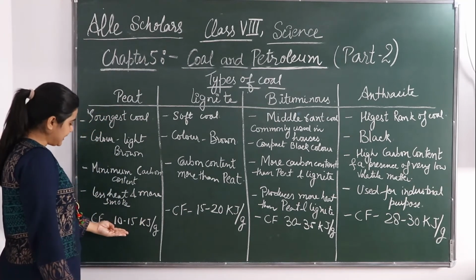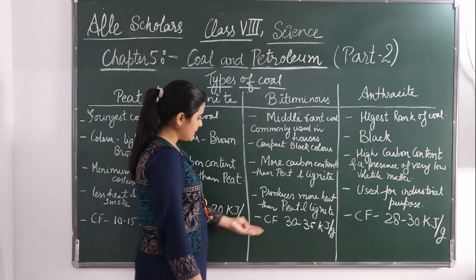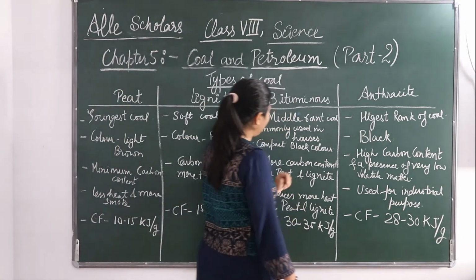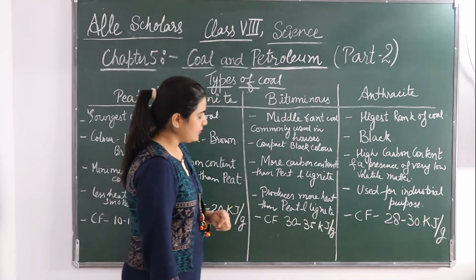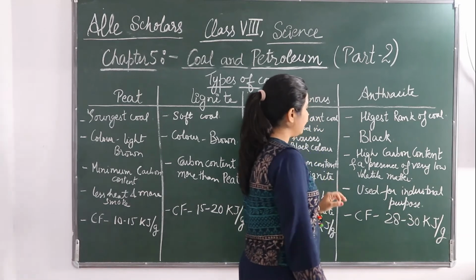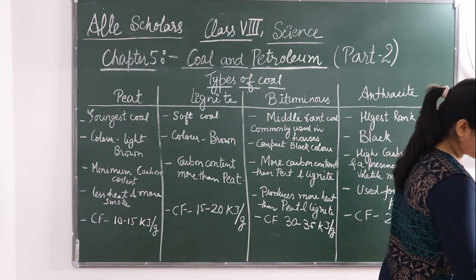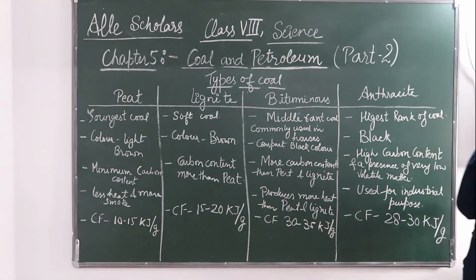Calorific value of peat is 10 to 15. Calorific value of lignite is 15 to 20. Calorific value of bituminous is 30 to 35. And calorific value of this anthracite is 28 to 30. Okay. So this was about the types of coal. Here you can see it.